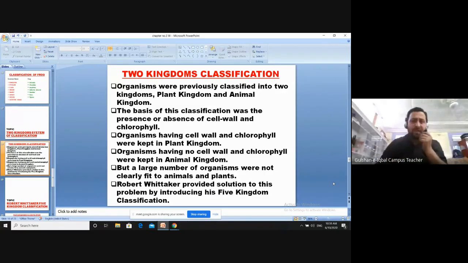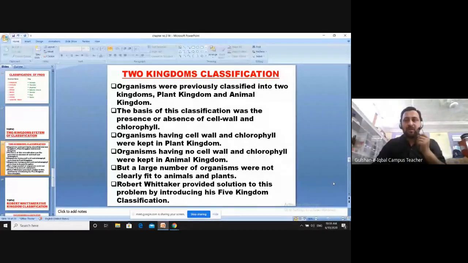But later on, as technology advanced, the microscope came and many other things were introduced, it became known that there were lots of organisms which did not fit into these two categories.